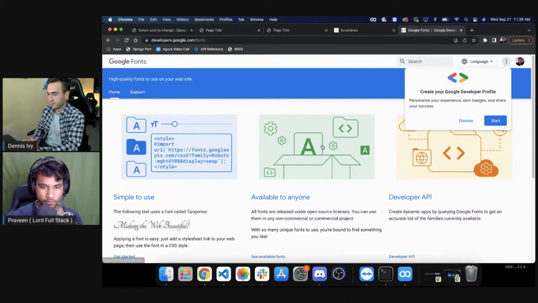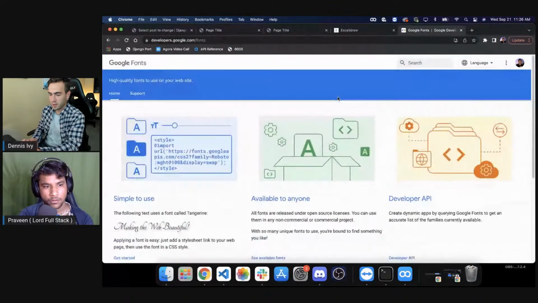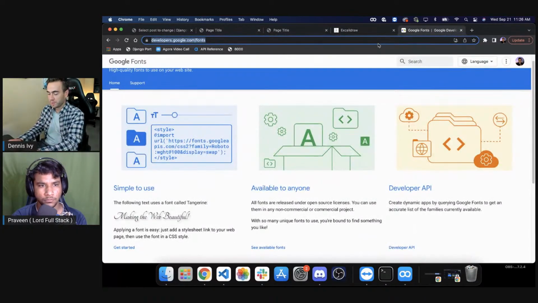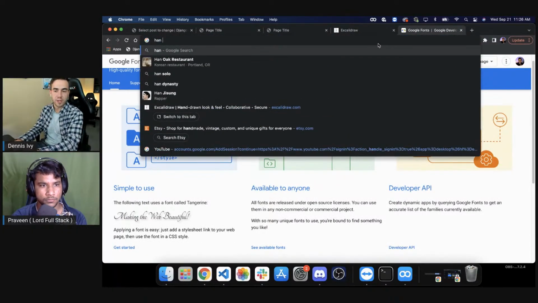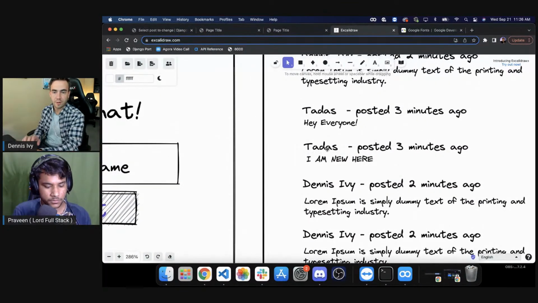Okay, let's go to Google Fonts. So this is like a handwritten font. I'm gonna Google it up, so I'm gonna search handwritten. If anyone knows a Google font that looks like this right here, let me know. Let me search for it.